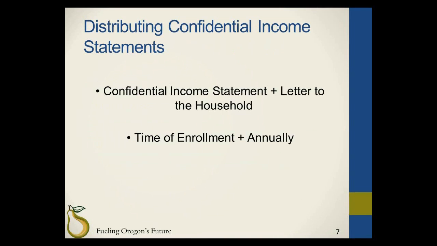Sponsors that claim one or more participants in the free or reduced price categories must follow the following steps. Distribute CIS and the letter to the households together to all participants at the time of enrollment and annually. For annual renewal, sponsors may determine the schedule for distributing the new CIS and letters to the household that best suits their operation. Distribution of the new form sometime during the period of July through September each year may help ensure that a sponsor has a maximum number of CIS returned by parent guardians to allow sponsor eligibility and approval by October 31st.